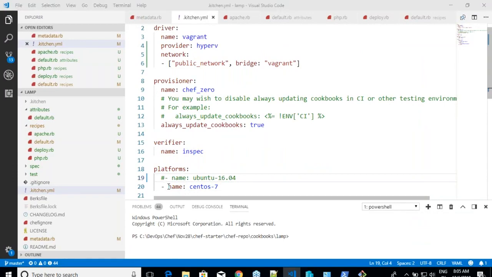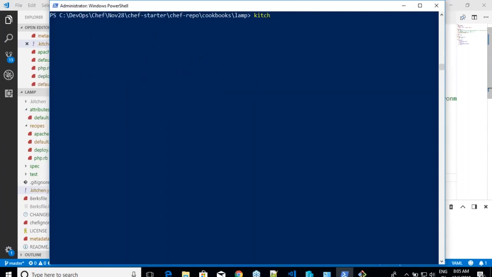So what is the command again? Just do kitchen list first, so that you will know what are the platforms which you are trying to build. And once you do this kitchen list, then you have to do kitchen create.